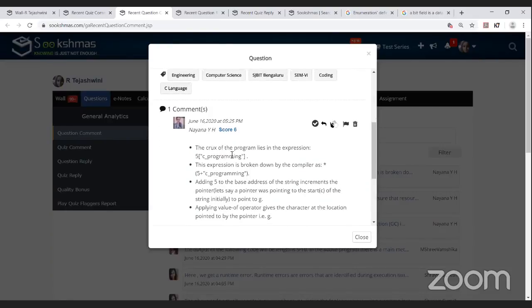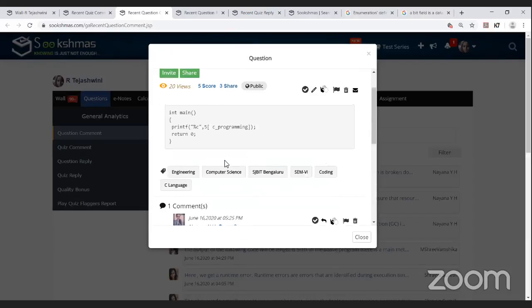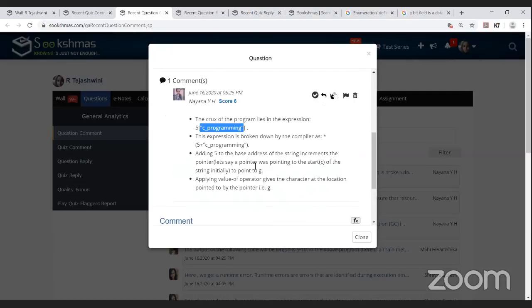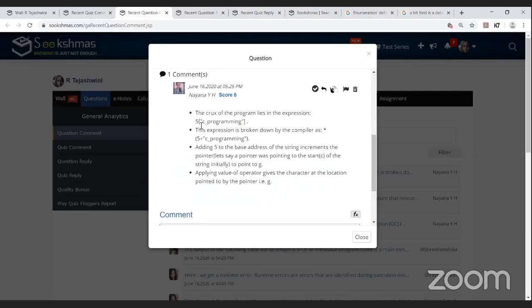The crux of the program lies in the expression 5 of "C programming". She has included the double quotes here. Let's check the further answer by Naina. This expression is broken down by the compiler as *(5 + "C programming").